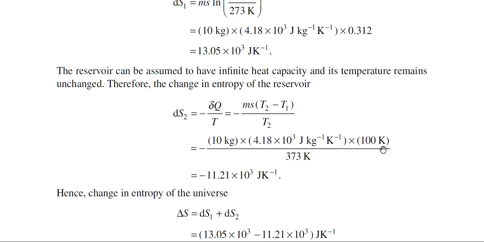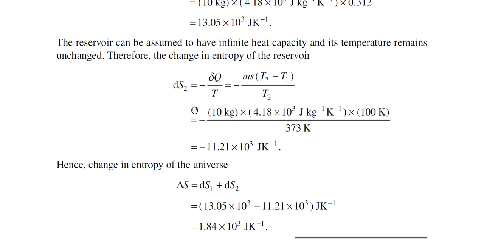So the temperature difference is 100 Kelvin. And T means the temperature of the reservoir, which is 373 Kelvin. So finally the change of entropy is this one.